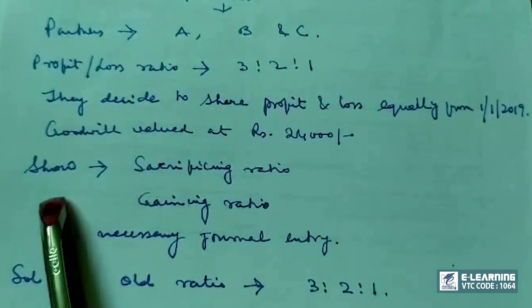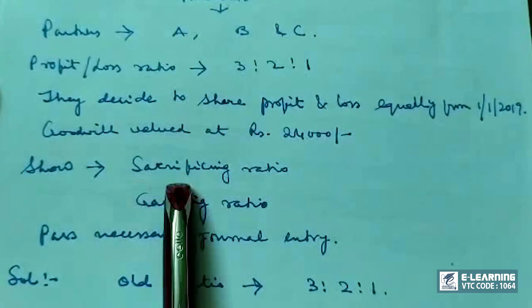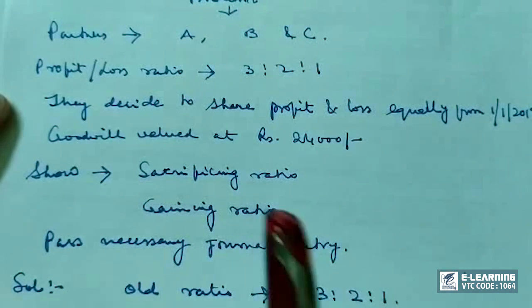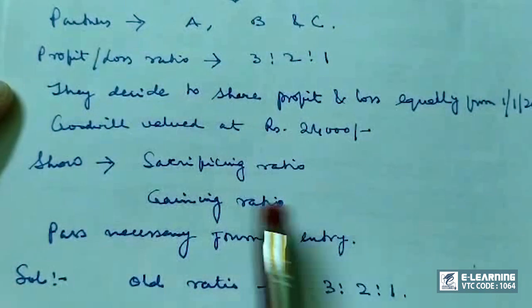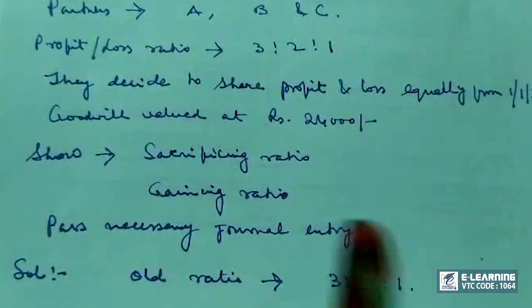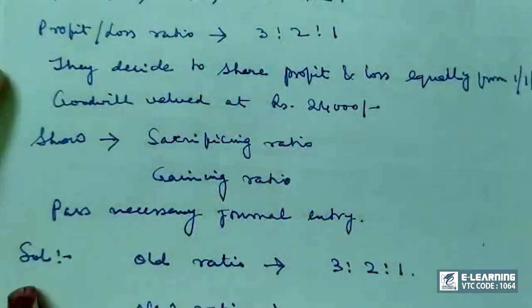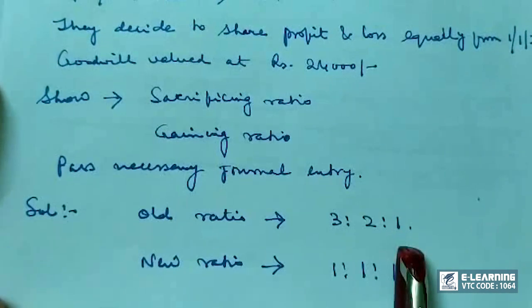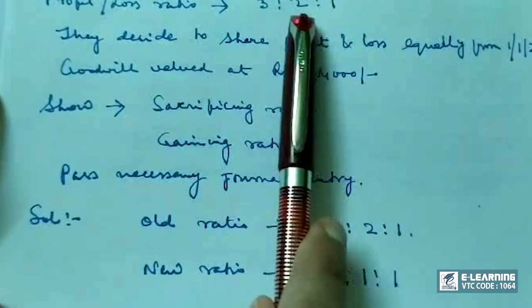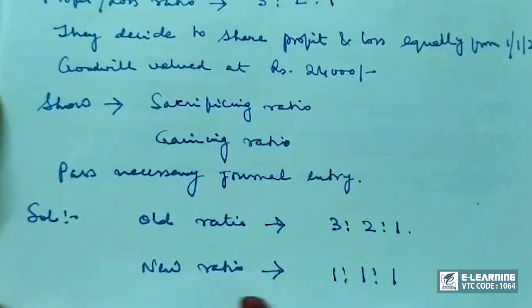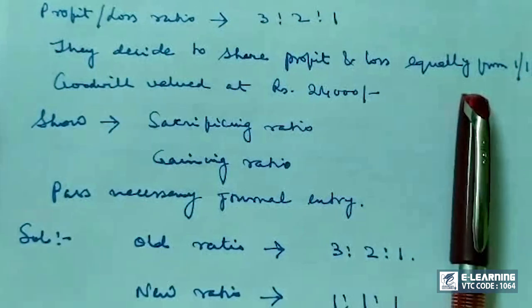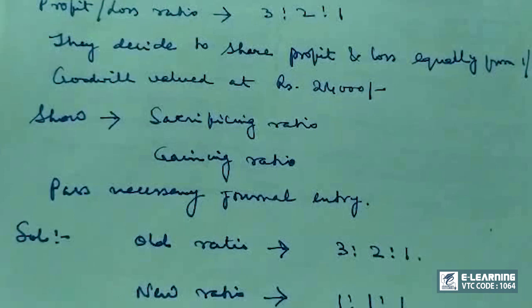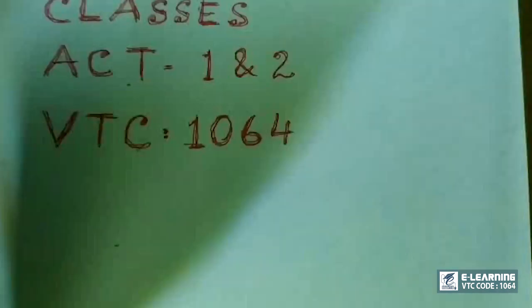So what is the problem? What is the requirement? Show sacrificing ratio, gaining ratio and pass necessary journal entries. So let us calculate. The solution is this. Old ratio is 3:2:1. New ratio is 1:1:1. How? They decide to share profit and loss equally. So this is the new ratio, equal partners, 1:1:1.